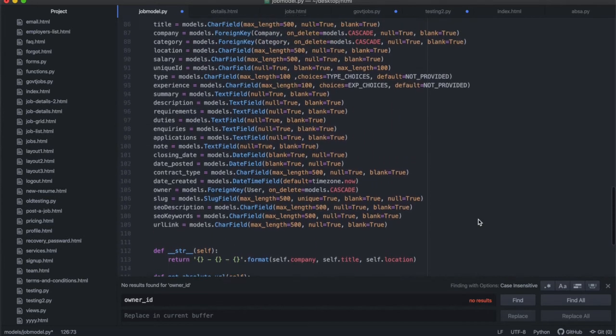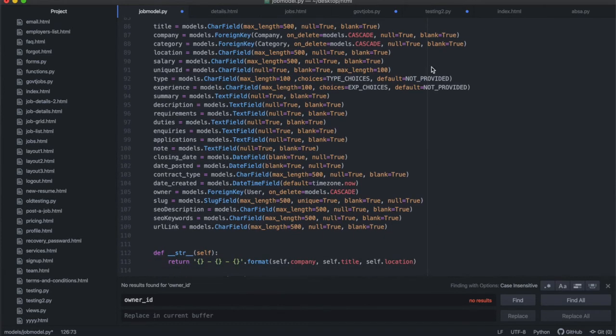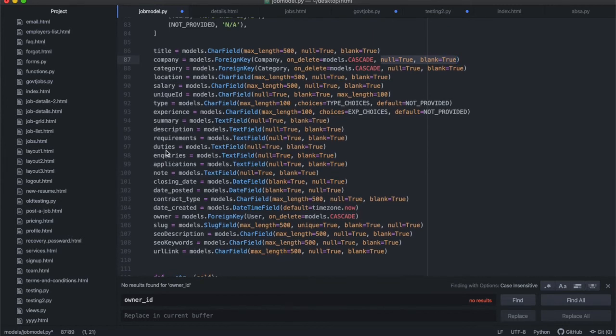All right, so the other thing that gave me errors as well is that I just added this null equals true pretty much everywhere, okay? Especially because, depending on the data that I'm getting, I don't know if my data is going to have the date posted, so all of these categories are not always going to be applicable for every single job that I get, because some jobs I'm going to be getting from the government website, and the government website only gives me requirements, duties and inquiries. It doesn't, for example, give me a date created, and it doesn't give me a closing date. The closing date is there somewhere if you read through, but especially when you're scraping data, you don't know what you're always going to be getting, all right?